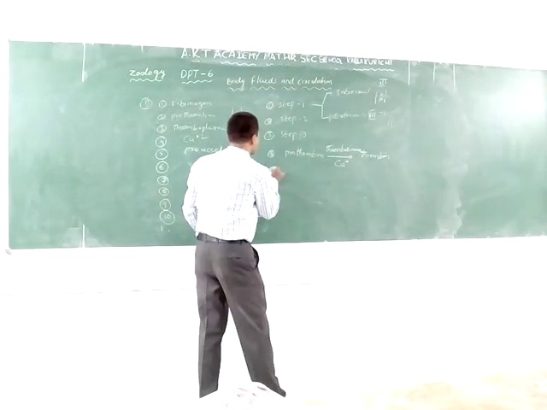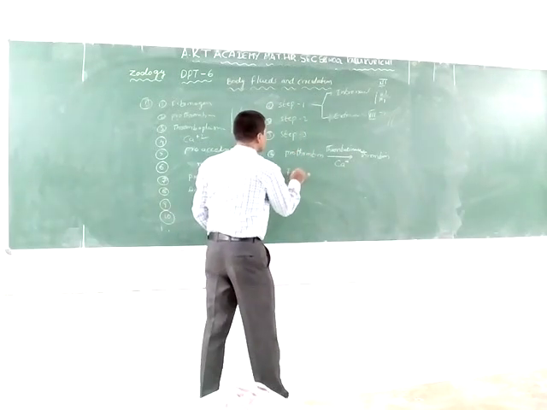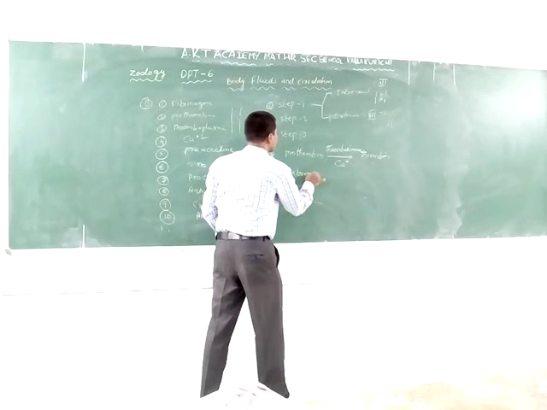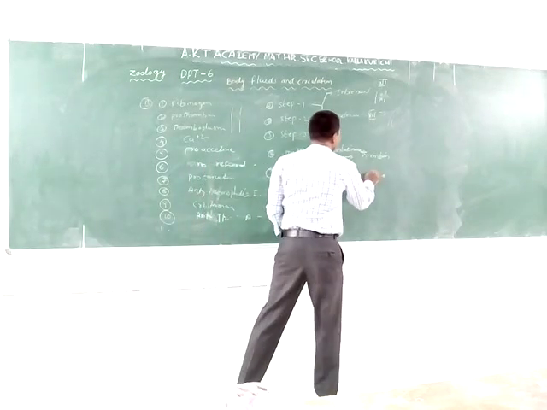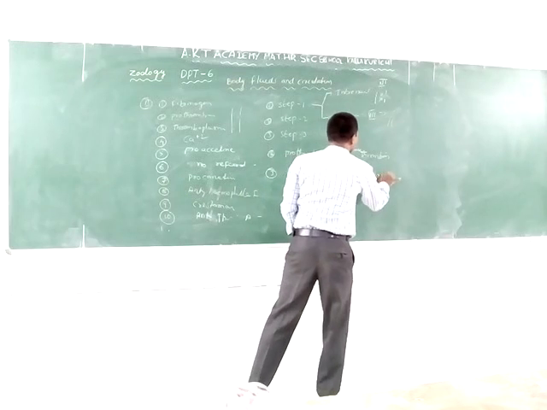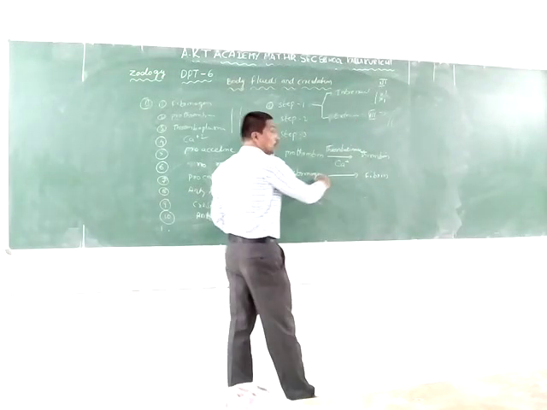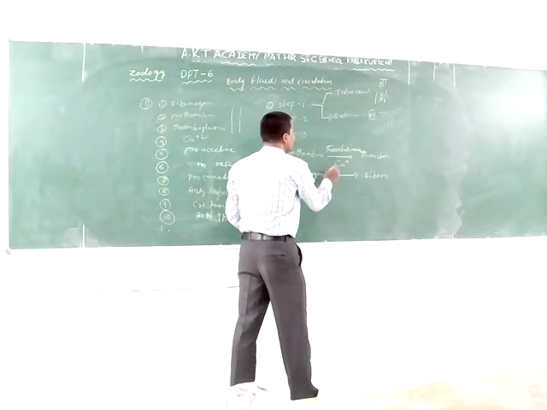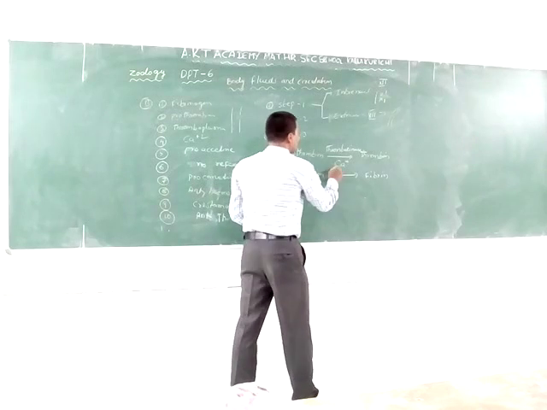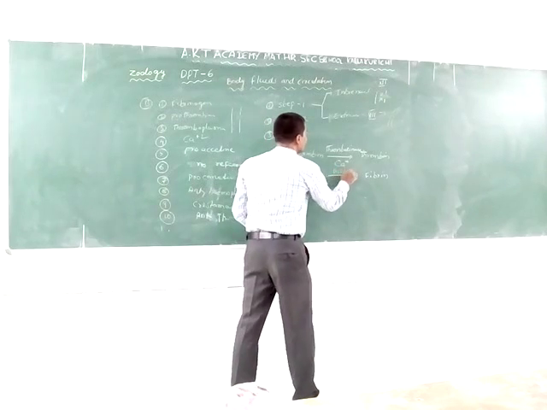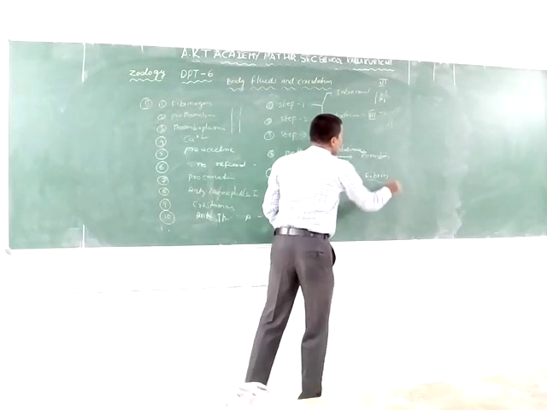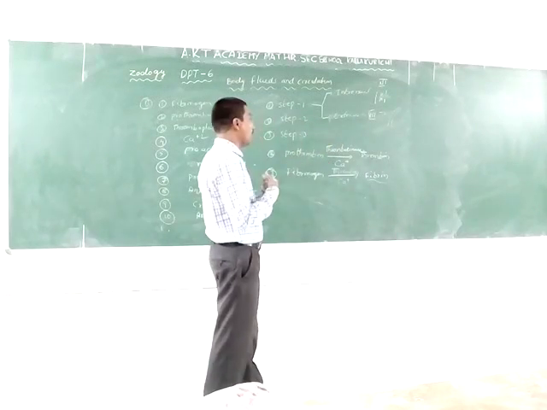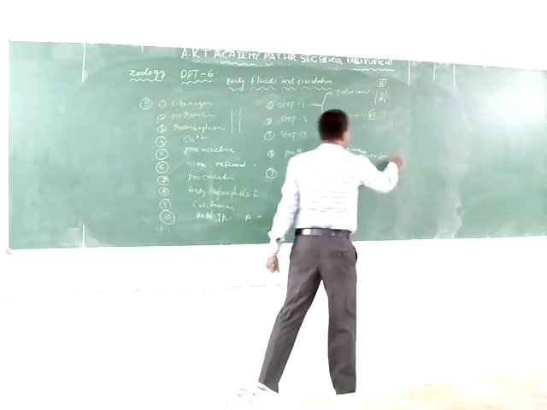The next third step, the fibrinogen is converted into fibrin. This is soluble to insoluble. The fibrin is formed in the presence of thrombin and calcium ions. These form a network. So these are the coagulant factors.